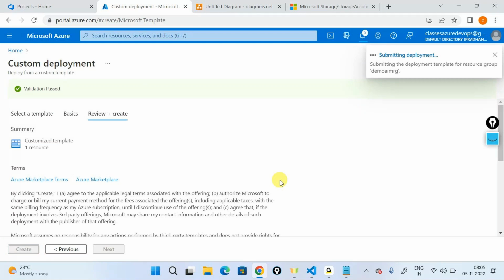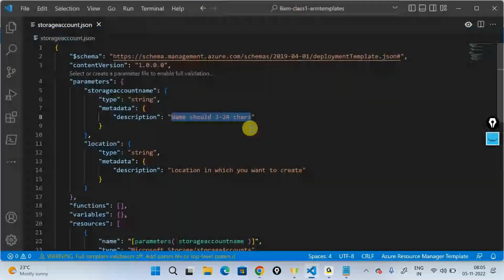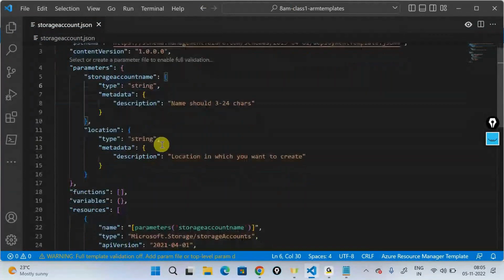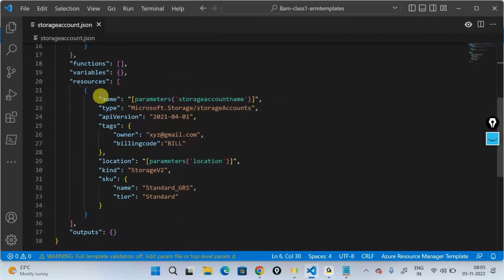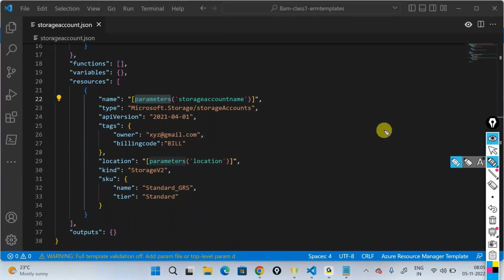What do parameters give me, and how do I declare a parameter? I give the name of the parameter, the type, and the way I call the parameter is important. It's a key value pair, but I'm using something called a template function, the parameters function. When I say please use the storage account name, and parameters location, that calls the particular location.